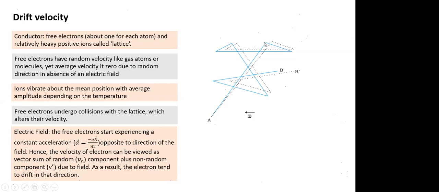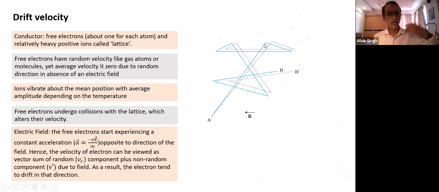And the moment it undergoes collision, after collision it can have a new random direction. From here it moves. As it undergoes collisions, the distance also may keep varying. So at every collision it has a random direction, and it keeps moving like this. Over a period of time, you find that even after a large period of time, though the actual distance traveled may be quite large, the displacement from the initial position may be negligible.